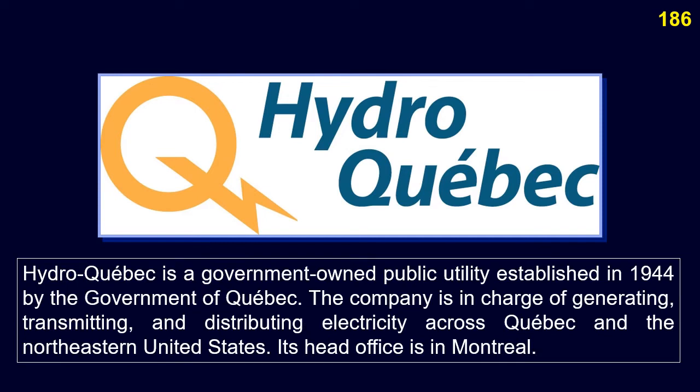Hydro-Québec is a government-owned public utility established in 1944 by the Government of Quebec. The company is in charge of generating, transmitting, and distributing electricity across Quebec and the northeastern United States. Its head office is in Montreal.